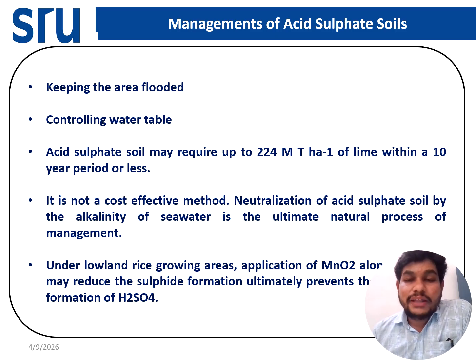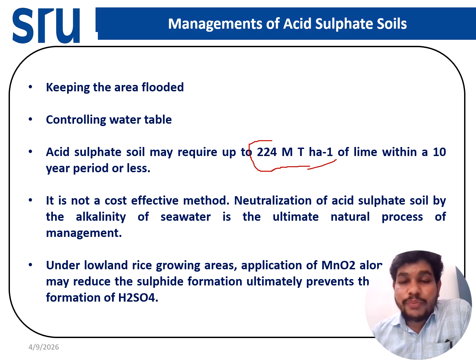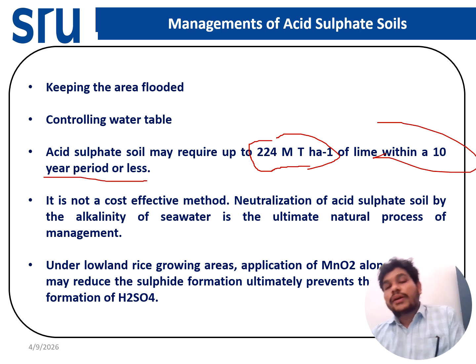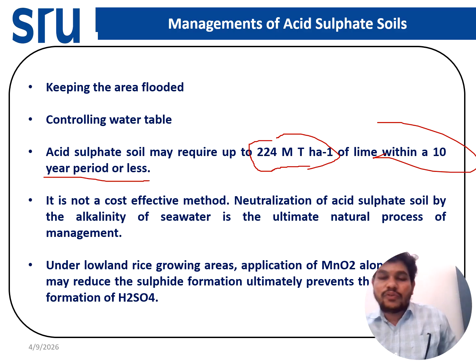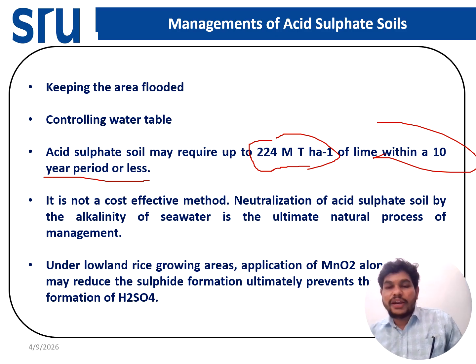If you want to manage this soil with lime, we have to apply nearly 224 million tons of lime per hectare, and that is for 10 years. So it will not be rectified so easily before 10 years. It will take nearly 10 to 20 years.